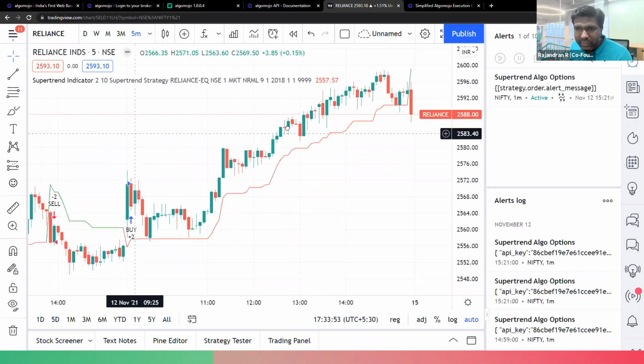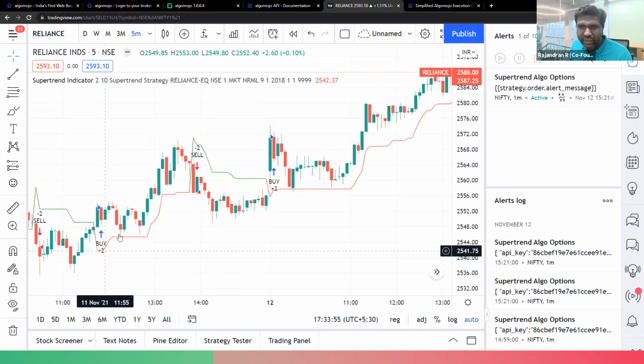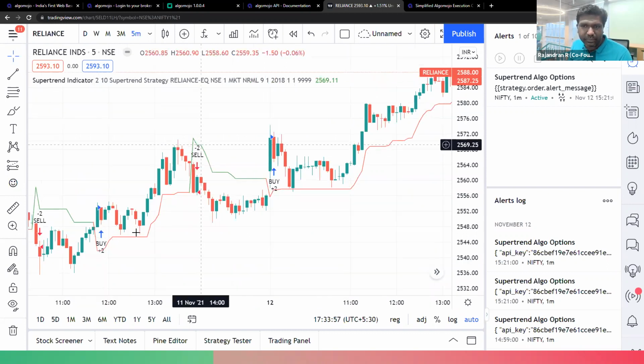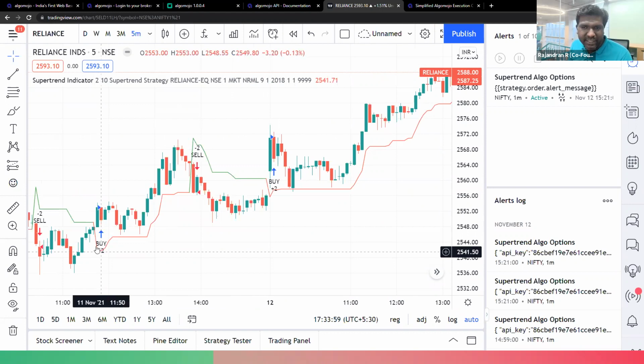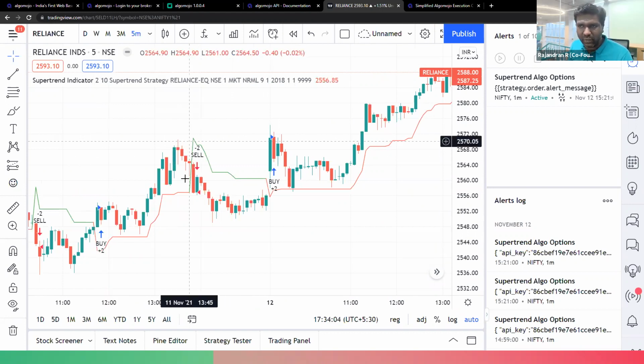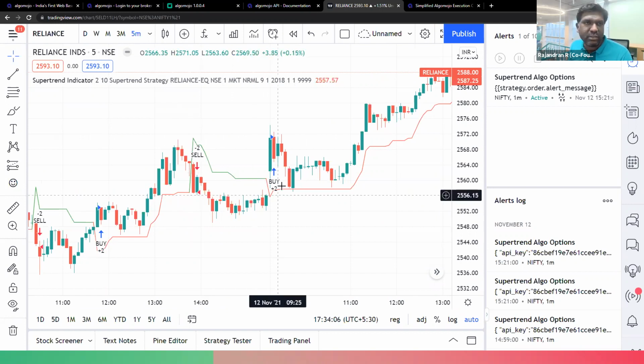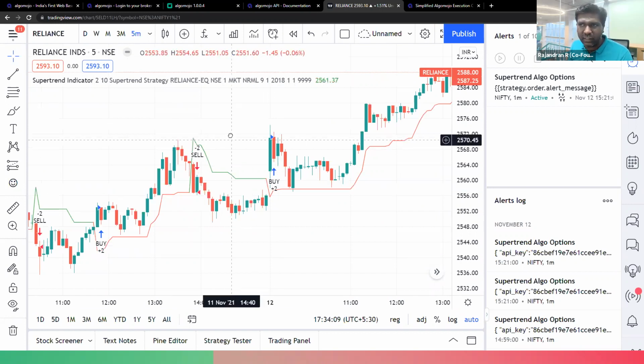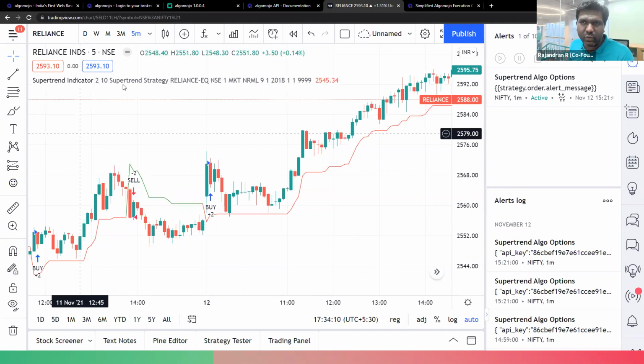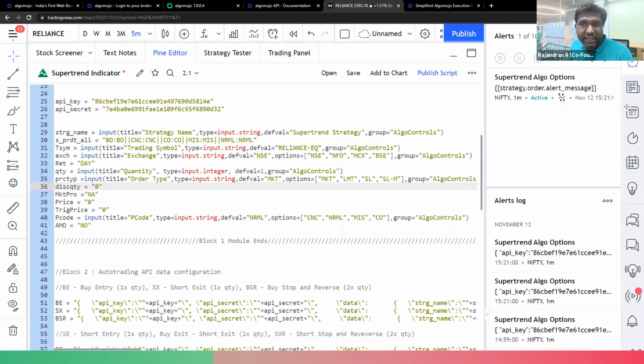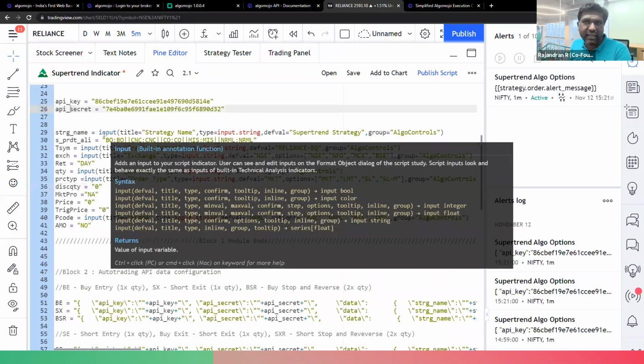Now what you will see here is the buy and sell quantity. Whenever it is buying, it buys 2 times the quantity. Here it is selling 2 times the quantity. Again, it is buying 2 times the quantity over here. Now the controls, the indicator controls. First, what we had done here is enter the API key and API secret key. This we have done.